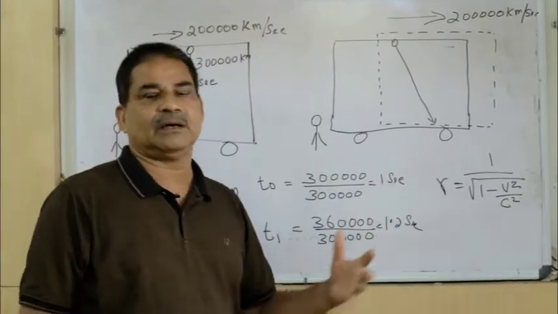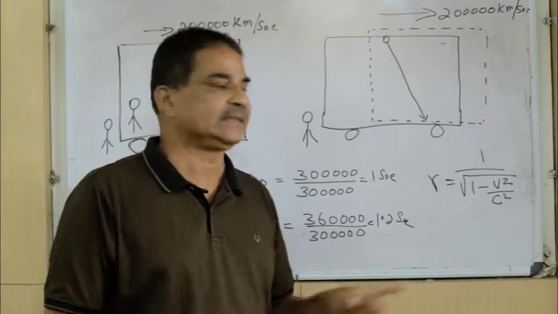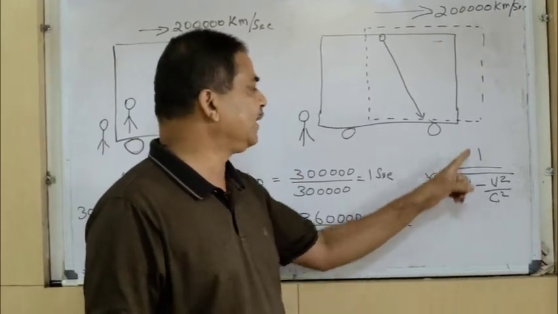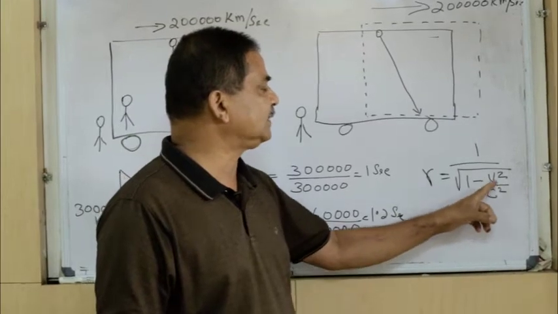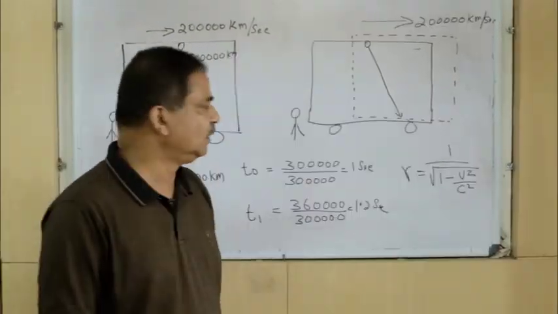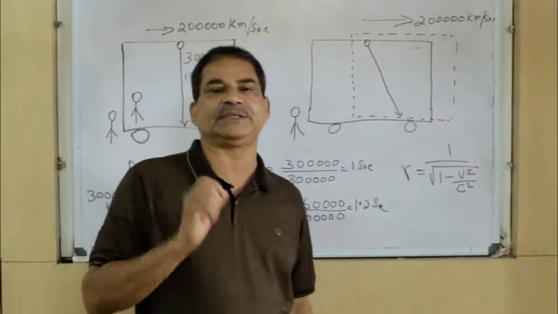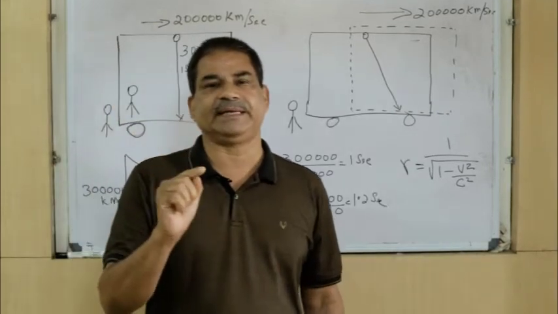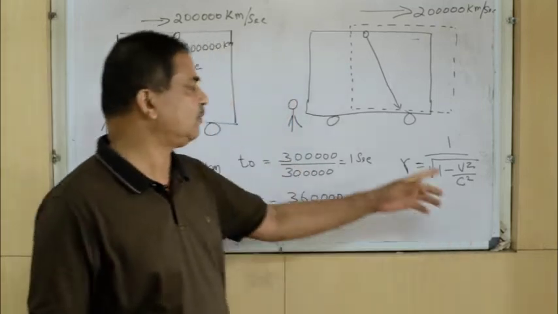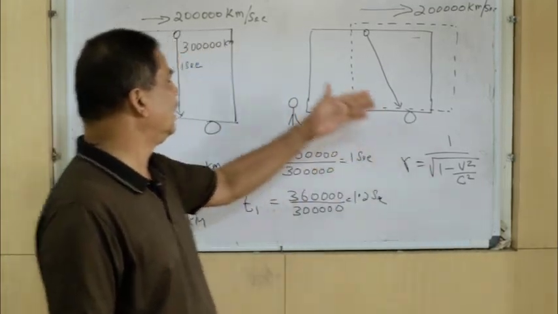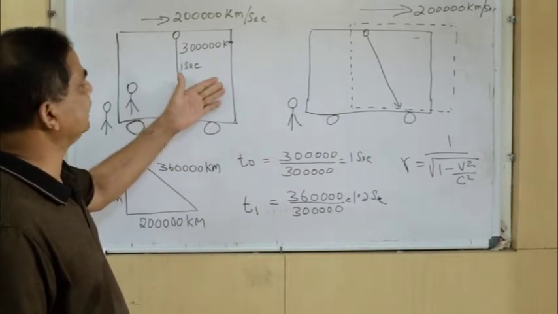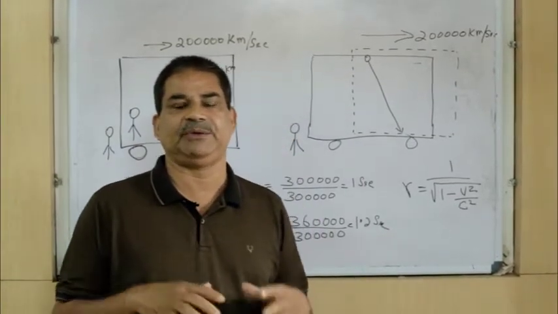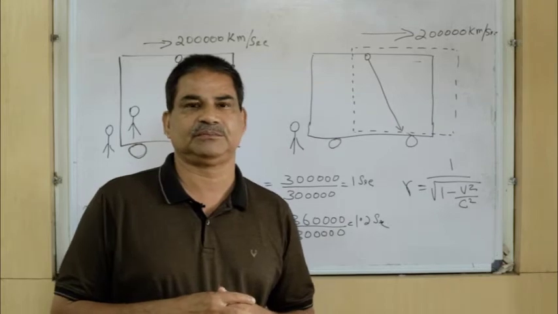So from this experiment, this gamma equation is also derived, which is equal to 1 divided by root 1 minus v square by c square. This is also called the key equation of relativity theory. If you want to get the complete derivation of this gamma equation from the time dilation experiment, you can search on YouTube and you will get numerous videos on it.